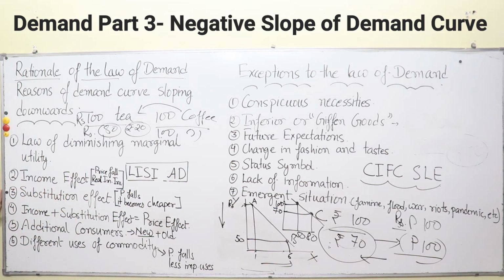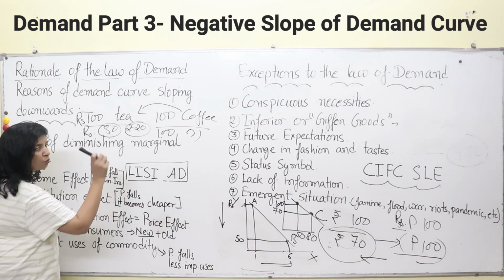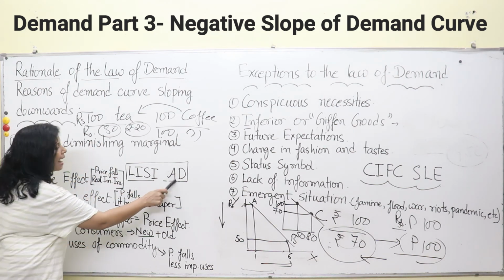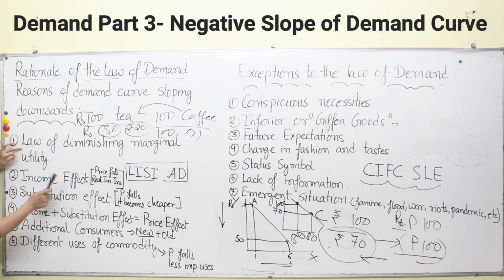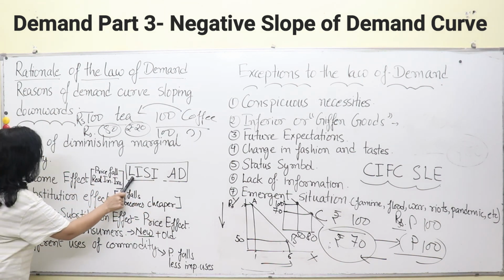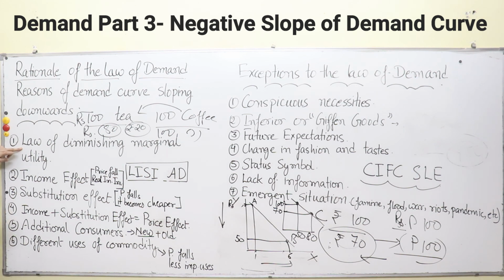So these are the reasons why the demand curve operates, why it is negatively sloped, and for that I have framed this code for you. This is Lizzie-Add. See, I normally frame codes, this is not rocket science, with the help of the first alphabet of these headings. As per your convenience you can frame these codes. L is for law of diminishing marginal utility, I for income effect, S for substitution effect, I again for income plus substitution effect. You just have to memorize and keep that in mind.